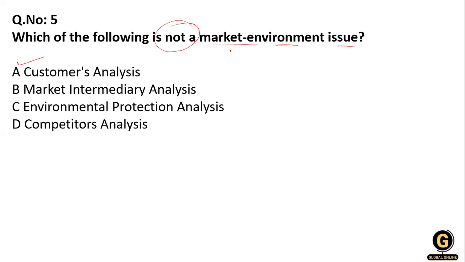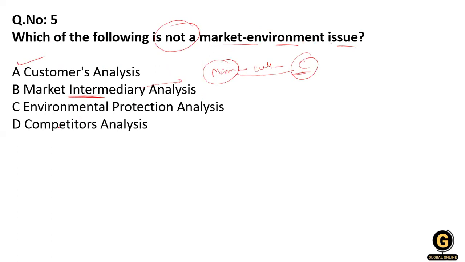Then there is market intermediary analysis. Intermediaries are like the manufacturer and the wholesaler, those involved from the producer till the customer. So these are also involved in the market environment.